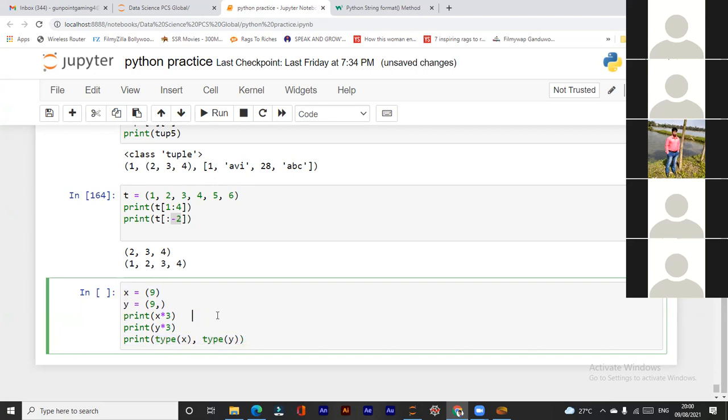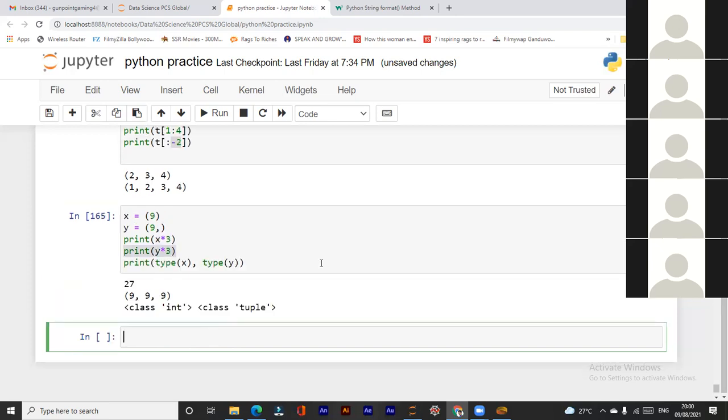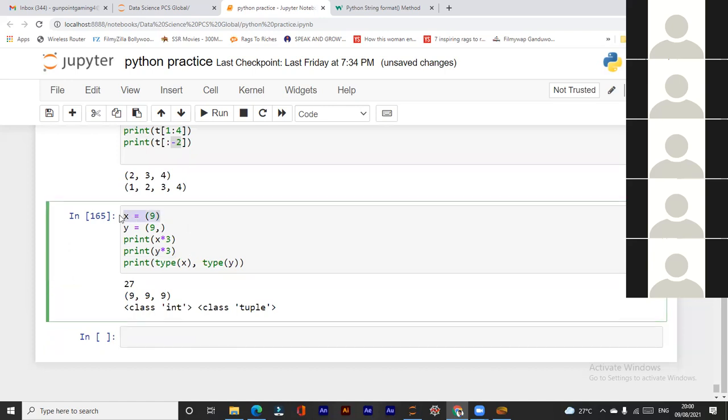Okay, so please tell me what will be the result if I print this. 27. 27. Okay, and if I print this, 9, 9, 9. Yes, right. Okay, because this is simply an integer and this is a tuple, so multiplication operates differently on an integer and a tuple. Okay, and here the class type we can check, it's an integer and here it is a tuple.